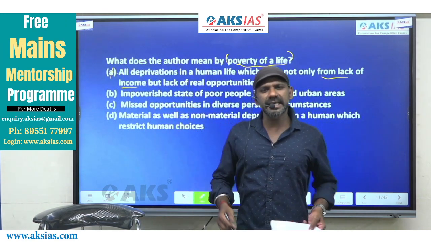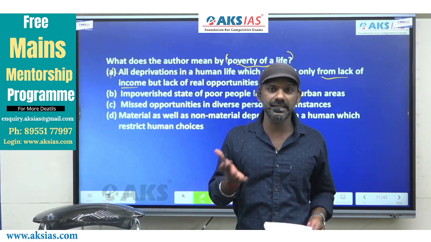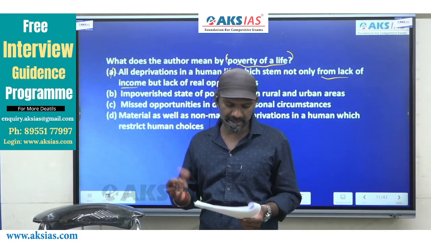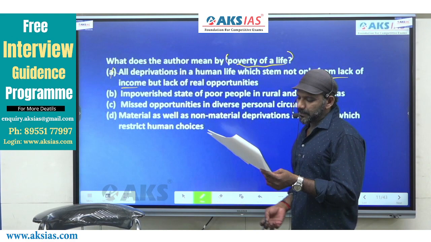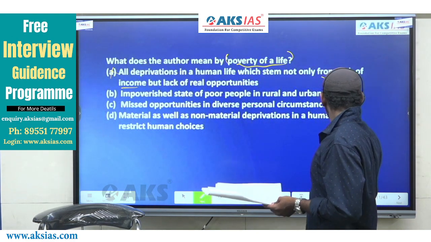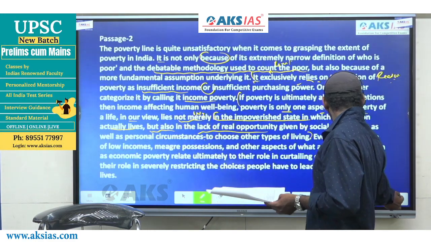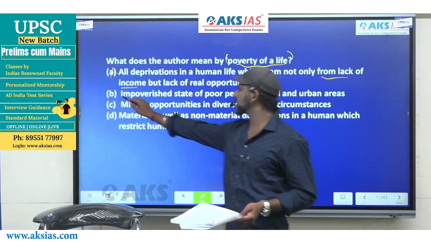There may be only a slight difference between the meaning of an option and the meaning of a sentence that talks about the option, in fact. A is gone. Come to B. Impoverished state of poor people in rural and urban areas. It is not a part of the details given in this context. Option B is eliminated.